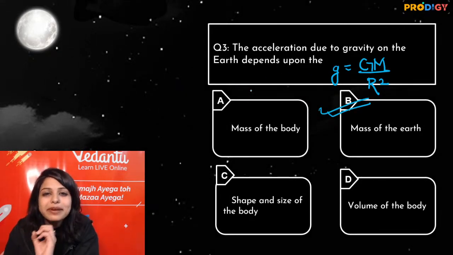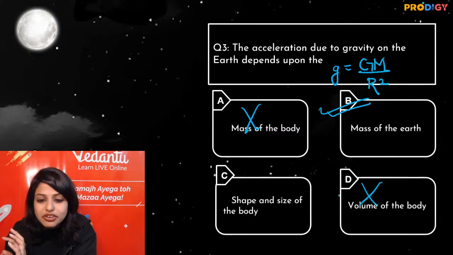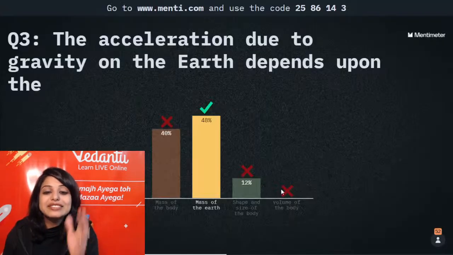Did small m come anywhere? No. Did shape, area, or volume come anywhere? No. So the answer is mass of Earth.